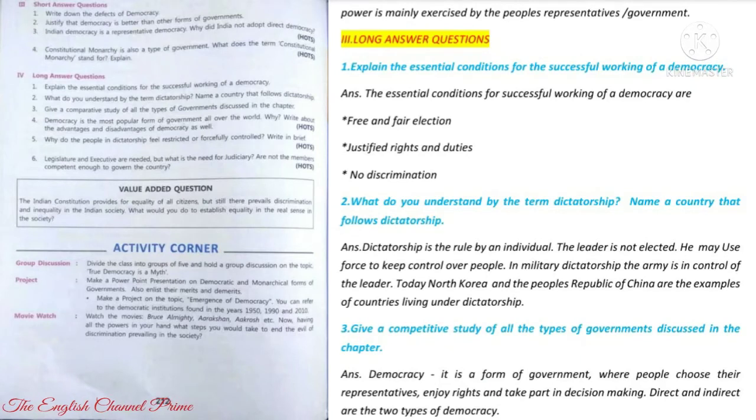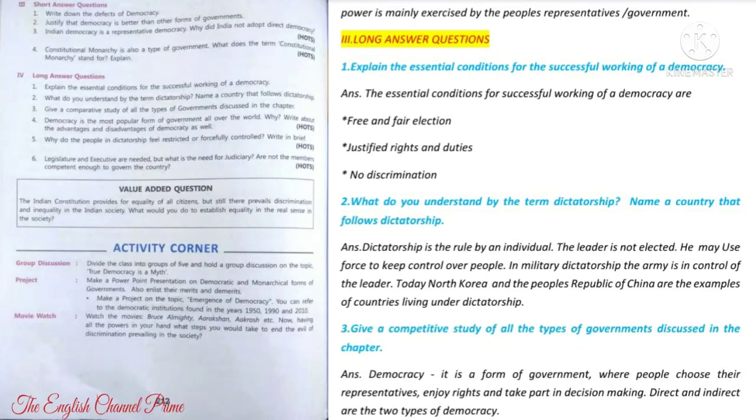First question: explain the essential conditions for the successful working of a democracy. Answer: the essential conditions for the successful working of a democracy are, first, free and fair elections. Second, justified rights and duties. Third, no discrimination. Done. Second question: what do you understand by the term dictatorship? Name a country that follows dictatorship.